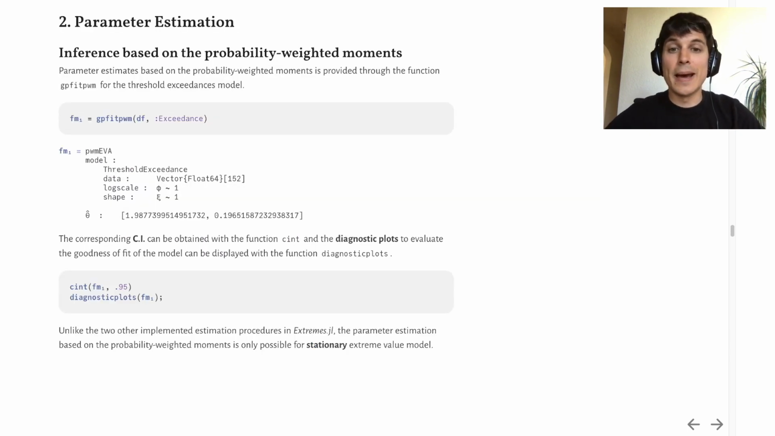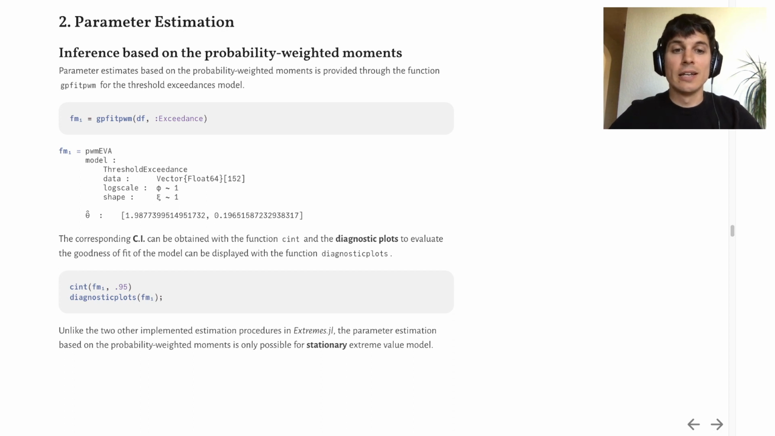Now, we have to estimate the parameters. This time, I'll be using inference based on the probability-weighted moments provided through the function gpfitpwm. Similarly, for the block maxima model, this would be through the function gevfitpwm. Like in the previous example, it returns a fitted EVA structure, now a PWMEVA structure that contains the model information, in this case threshold exceedance, with the data and the model parameters functions. The parameter estimates are contained in theta hat.